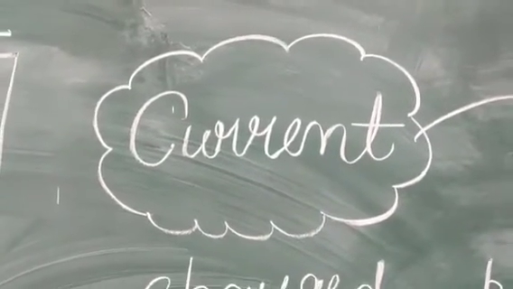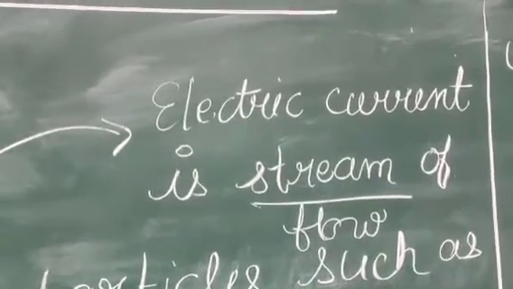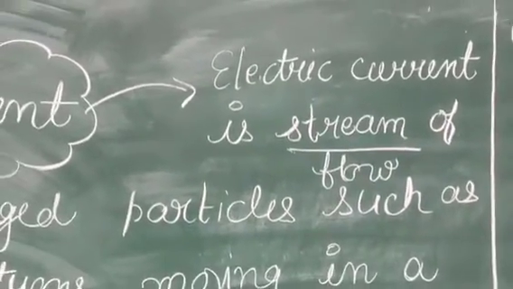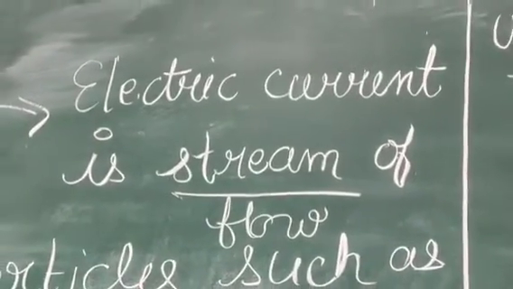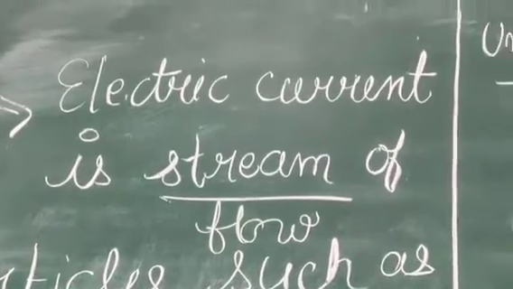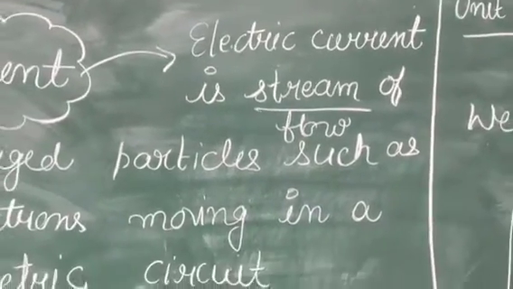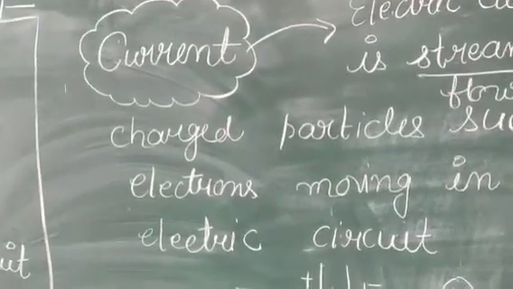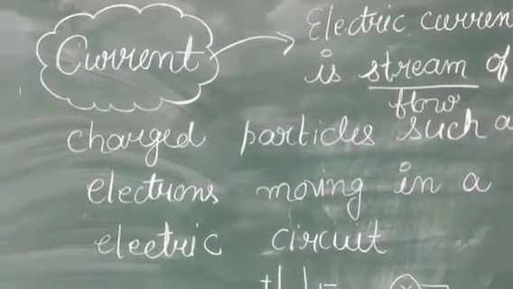So if we want to write the definition of the current, then how can we write it? We can write it as: the electric current is the stream, what? As we learned here, this is due to the flow of electrons. That means we can write it as a stream, because stream and flow have the same meaning. Stream means flowing of something, when something is changing its place from one place to another, right? So electric current is what? This is the stream of charged particles. Now we discussed here that current is due to the electrons, and the electron is what? This is a charged particle. Electron has a negative charge.